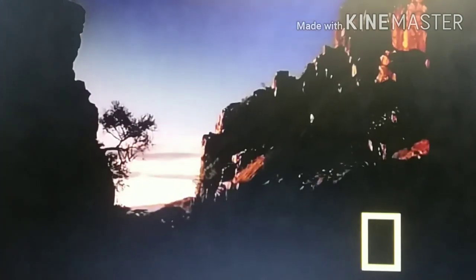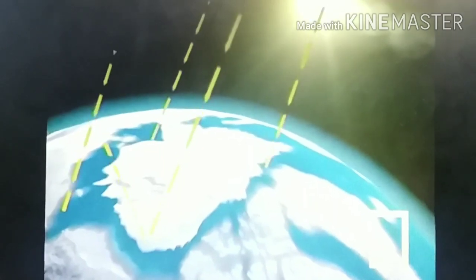The greenhouse effect begins with the sun and the energy it radiates to the Earth. The Earth and the atmosphere absorb some of this energy, while the rest is radiated back into space. Naturally occurring gases in the atmosphere trap some of this energy and reflect it back, warming the Earth.